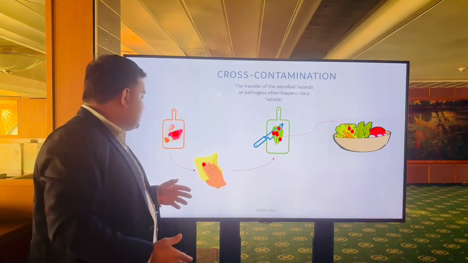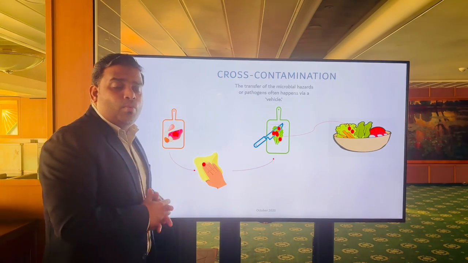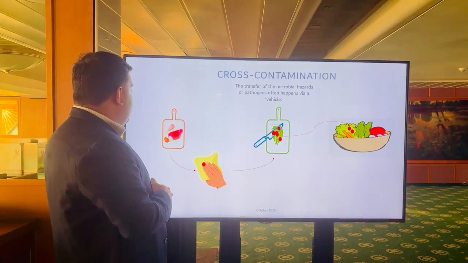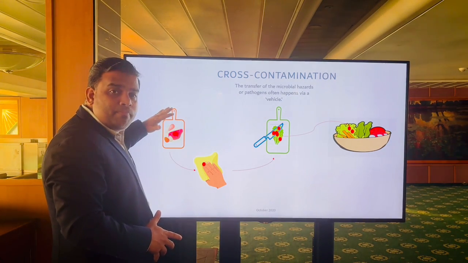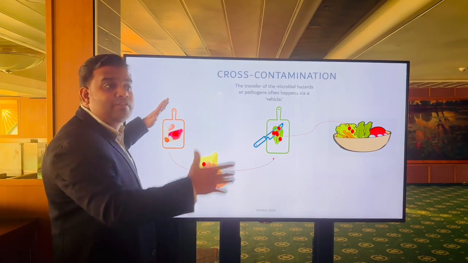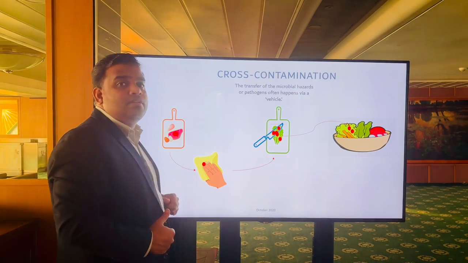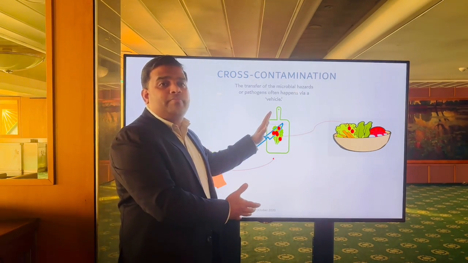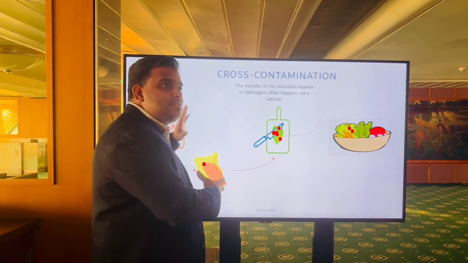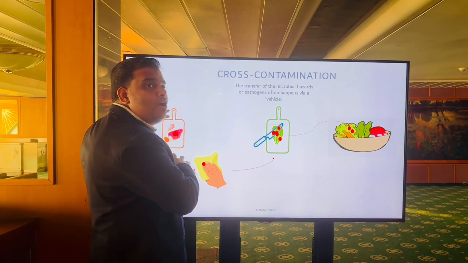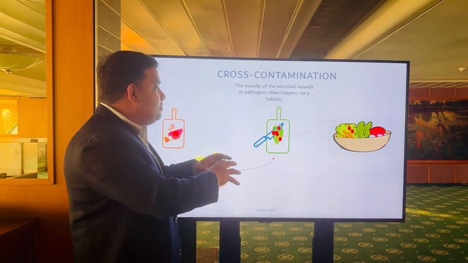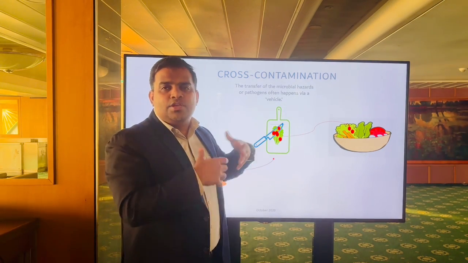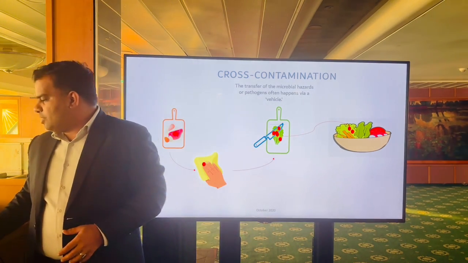Another way: stewarding team members start cleaning with their towels or tissues, whatever it is. They use the same towels for a raw meat area, let's say the butcher area, and the same towels are being used for our salad preparation area. So whatever bacteria is there in the raw preparation, the butchery area, has been contaminated into the salad area. So this is also another way of contamination, right?